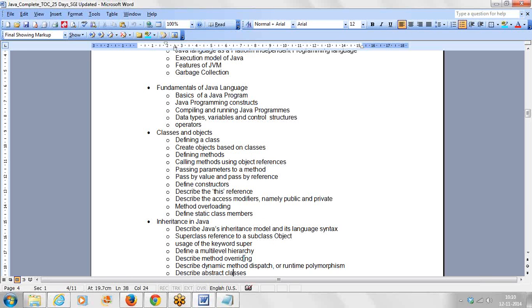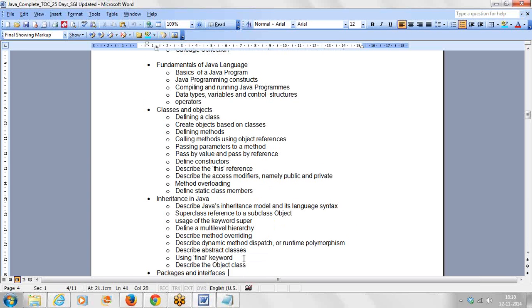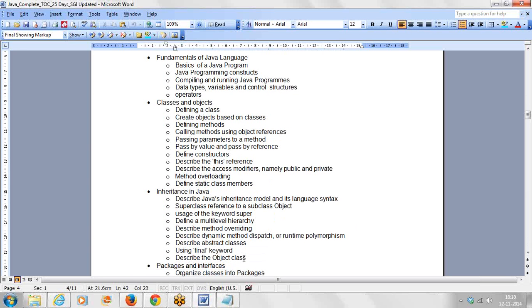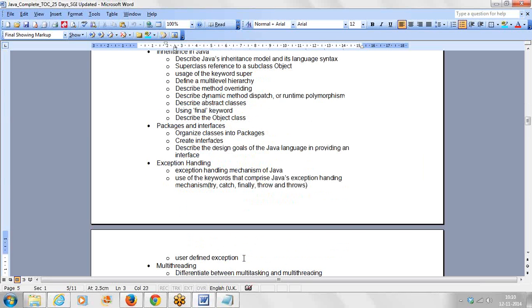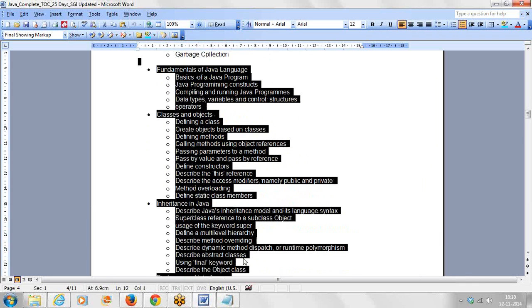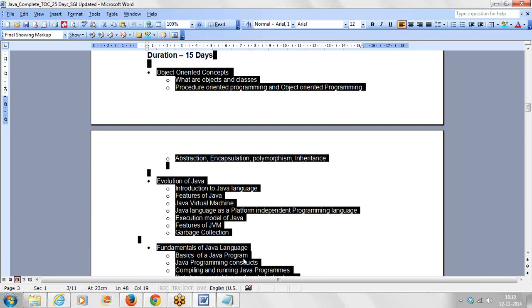After that, we have inheritance. In inheritance we are going to see all the models, how to do multi-level inheritance, abstract classes, and the final keyword. So this was the first part we are going to see with respect to Java.